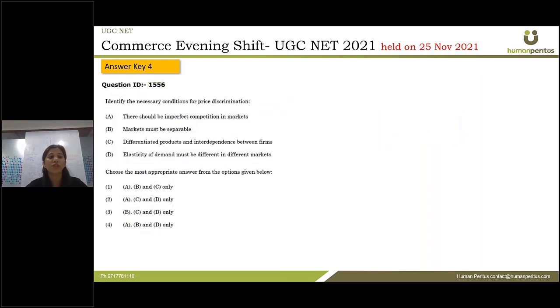Now moving to the next question. Identify the necessary conditions of price discrimination. Now what is price discrimination? Price discrimination is a phenomenon where the same product is sold in different markets at different prices by the firm. Now there are certain conditions for that. Let us see the statements one by one.